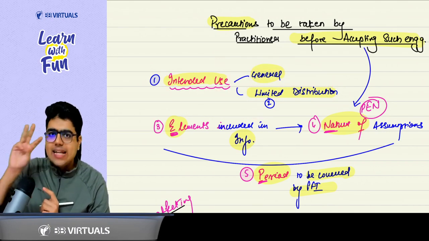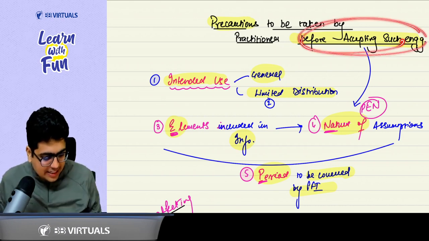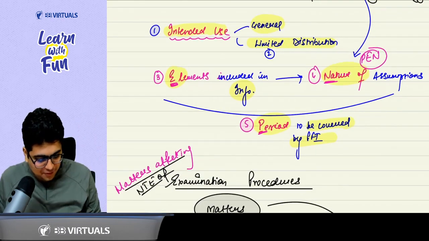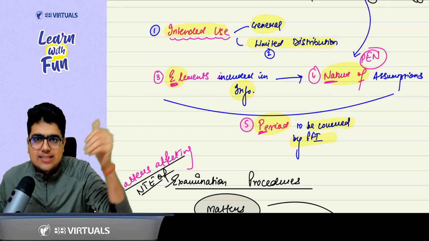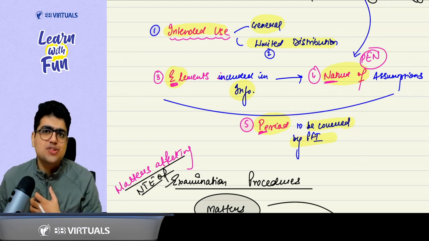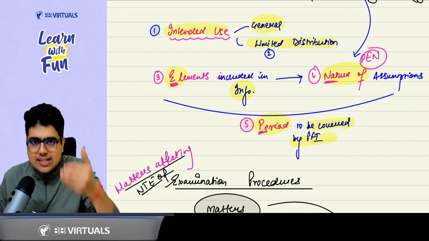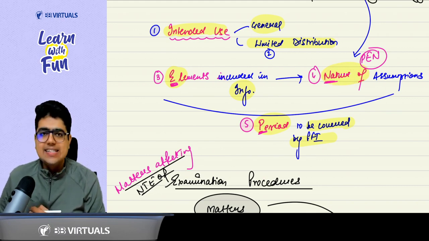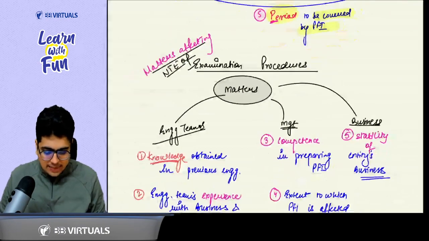Got it, sir. Then the 3 points I forgot. Before accepting such engagement, you should have a PEN. P for the period to be covered by PFI: 3 years, 4 years, 5 years, 6 years from the date of PFI. E for the elements to be incorporated in PFI, that is the data and the assumptions. And N for nature of the assumption, whether these are best estimate or hypothetical assumption. Easy? Easy, sir.